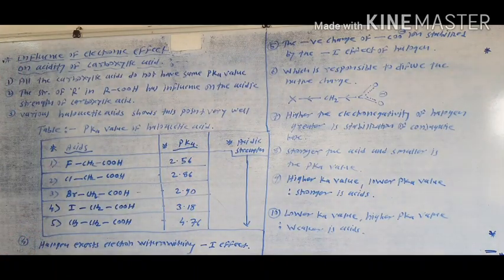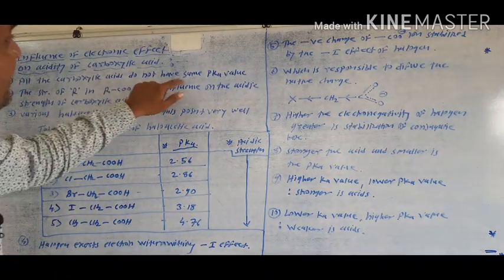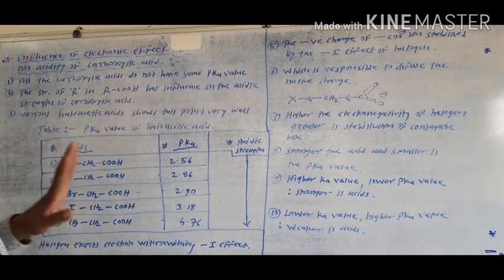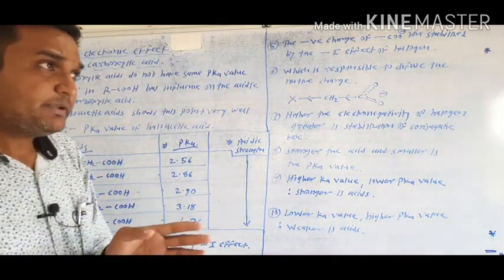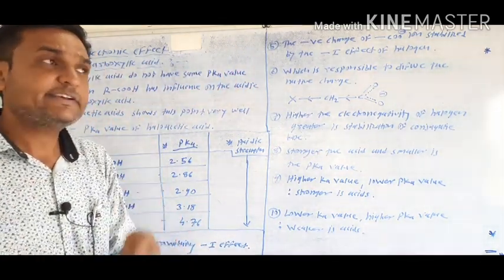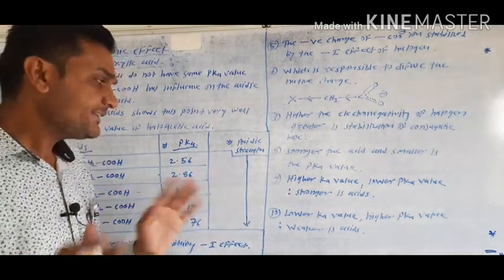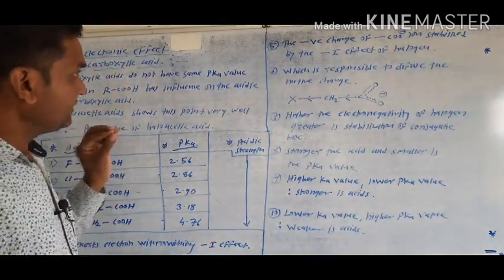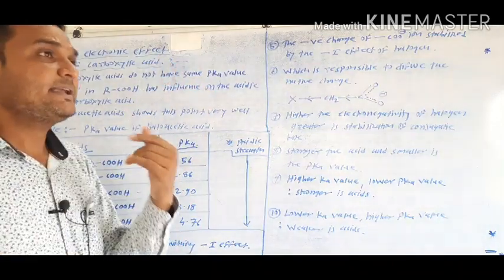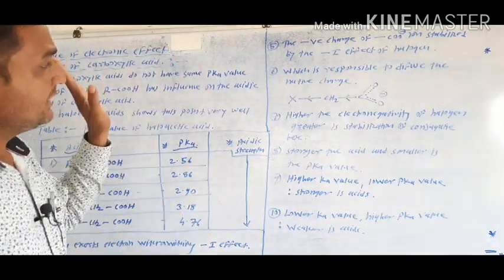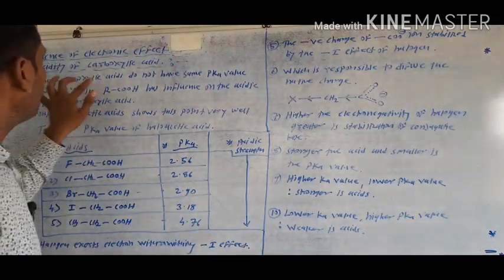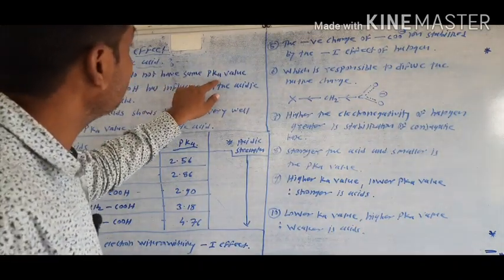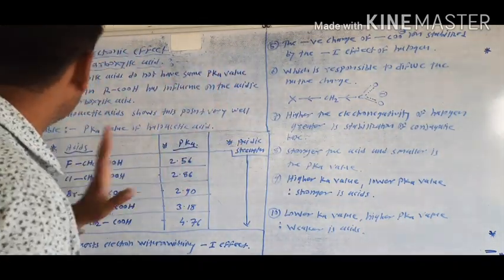The first point is that all carboxylic acids do not have the same pKa values. The pKa and Ka values were already discussed in 11th science. Here we do not study what is meant by pKa and Ka, since they were already studied in 11th science. Here it is just that all carboxylic acids do not have the same pKa values. This is the first important point.